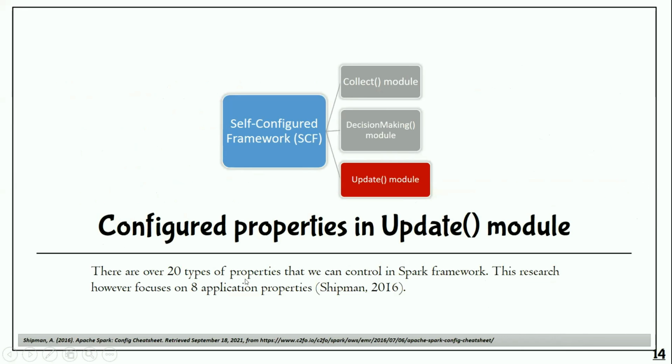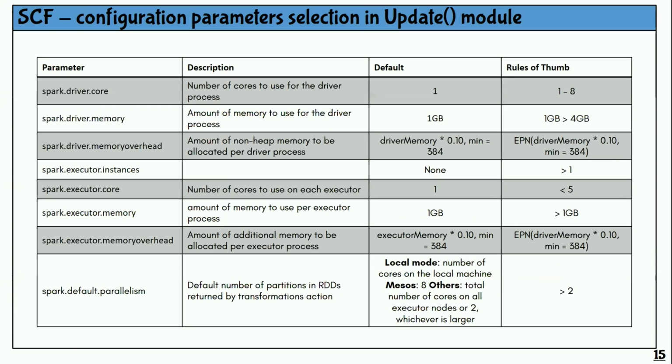All right, so for configured properties in the update module, there are over 20 types of properties that we can control in the Spark framework. This research, however, focuses on only 8 application properties based on Shipment 2016. They have conducted an analysis, and these 8 are the most related to what affects the system performance, such as time and resources. So these are the 8 configuration properties that we handle.